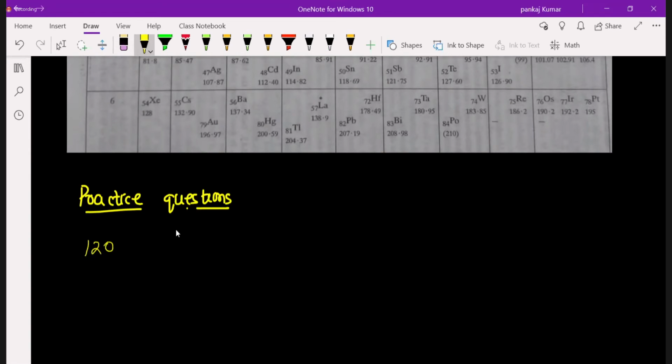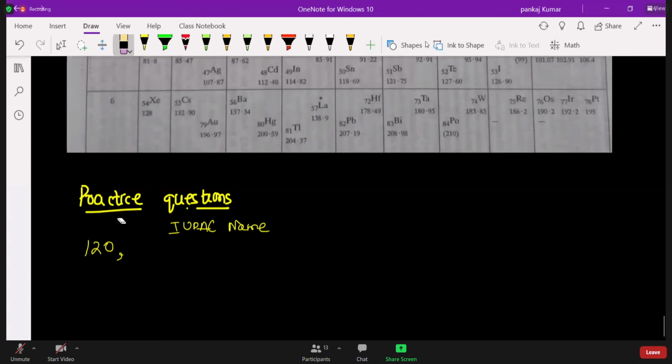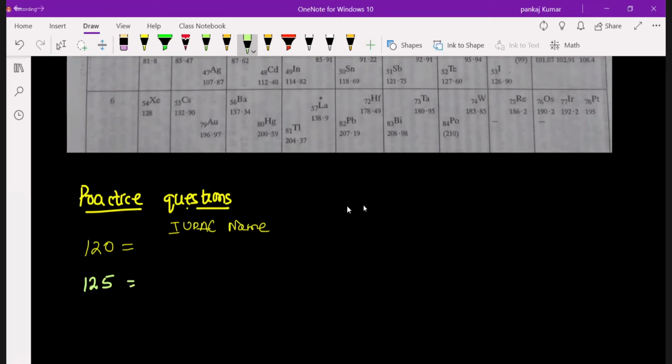120. Okay, IUPAC name. You can use the chat box also. 120. Sir, very light, sir. It's okay, no problem. Then we can use here 125. You can write here 132. These are the atomic numbers, and you write the element name for each atomic number. Then you can write here 229.